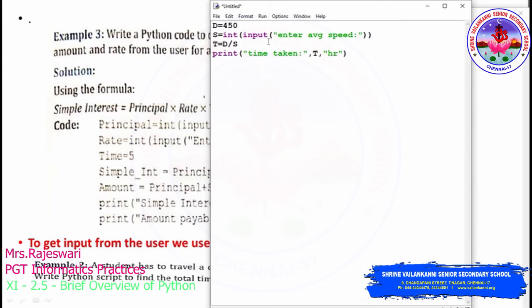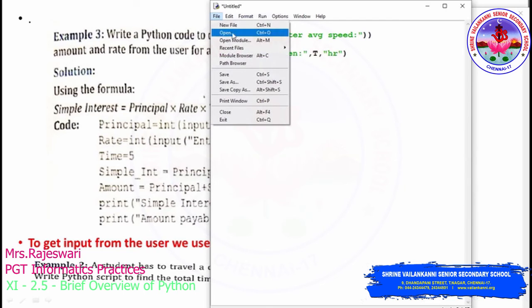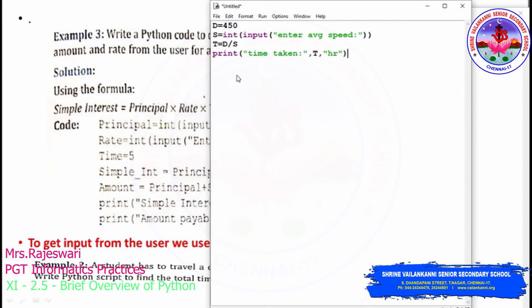See, distance I have provided, speed I'm going to access from the user. I'm going to get it as an input from the user, and then time, which is the formula. So once it gets calculated, the value gets stored in the variable t, and then this t I'm going to call here in the print statement. So the value gets displayed here. So let us save this program and let's see what is the output.